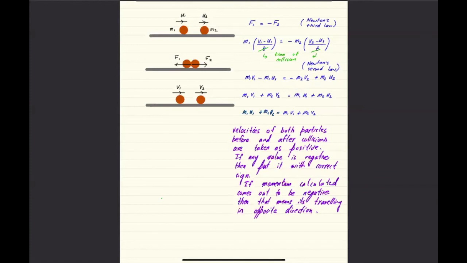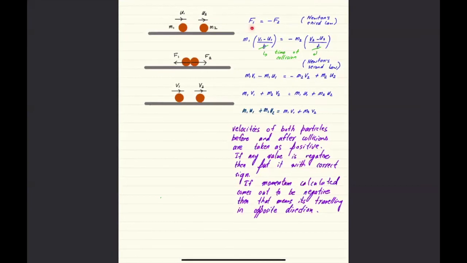So they're moving with constant velocity, still they interact with each other. But at the point of impact, they exert equal and opposite forces onto each other. So you would say that F1 must be equal to minus F2 because they're in the opposite direction. How do I get it? Newton's third law.